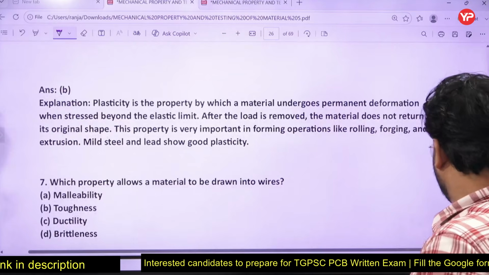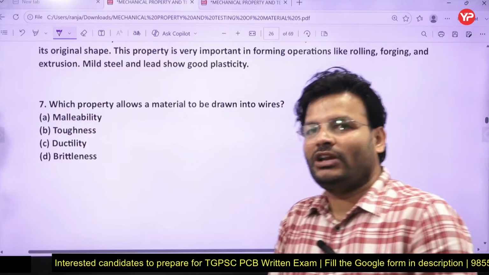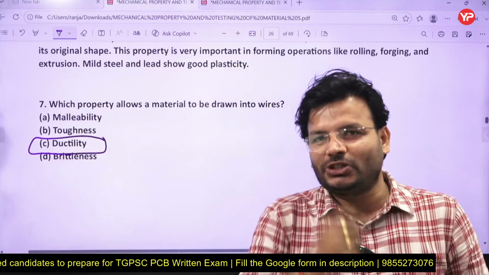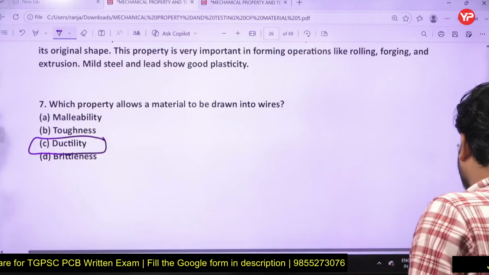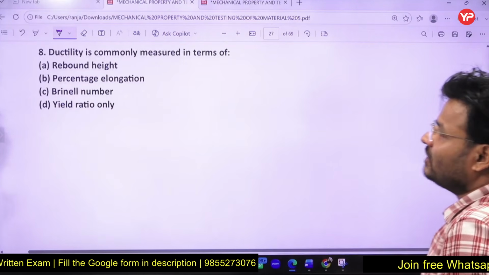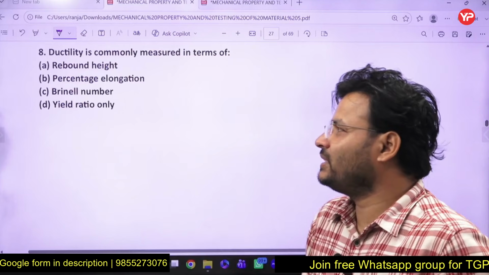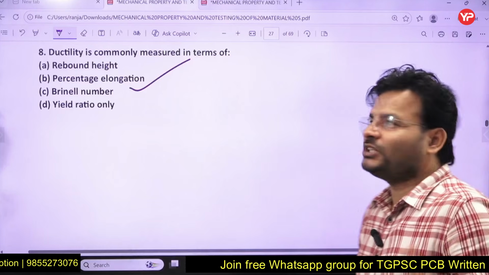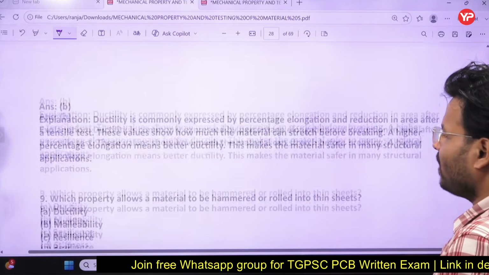Come to the next question. Which property allows a material to be drawn into wire? Already you have discussed ductility. Can you tell me in the world which material is the highest ductile? Yes, gold is the highest ductile material. I think you remember if you have watched all the lectures. Ductility is commonly measured in terms of rebound height, percentage elongation, Brinell number, or yield ratio. Yes, it is percentage elongation that you are going to measure. Already you have discussed all these questions.